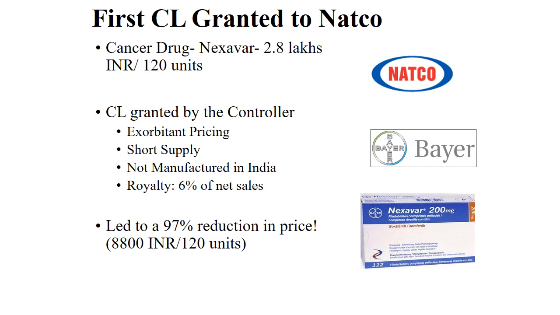The first CL was granted to NATCO in India for Nexavar, a drug used for cancer, priced at 2.8 lakhs per 120 units. The CL was granted by the controller after examining the pricing, supply, whether it is manufactured in India or not, royalty and net sales. Everything is checked, and only then is the CL granted. It led to a 97% reduction in price when compared to other countries.